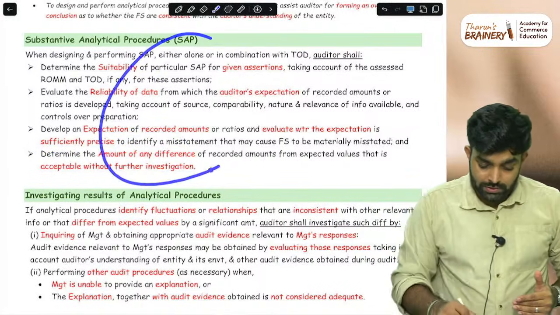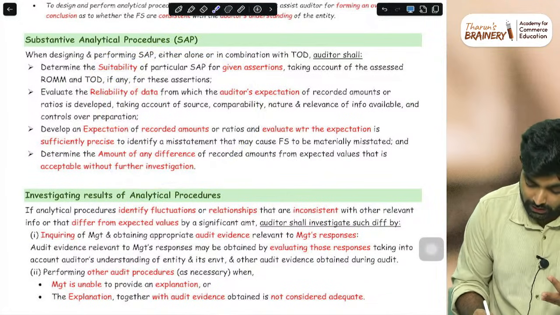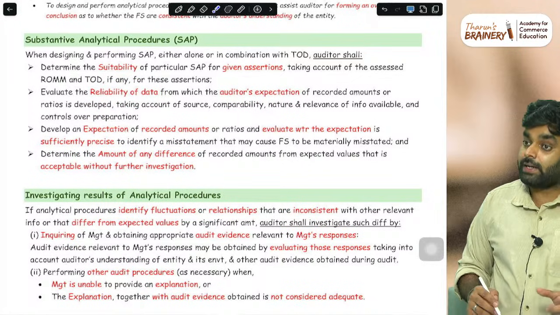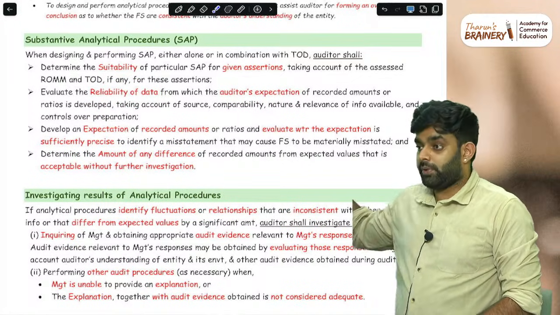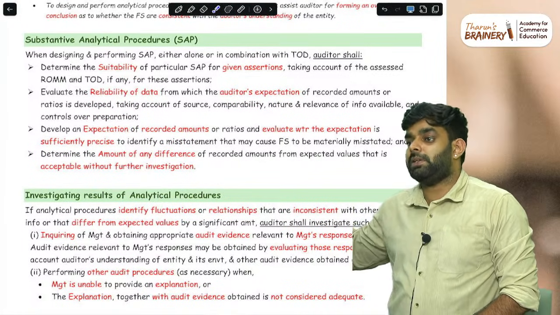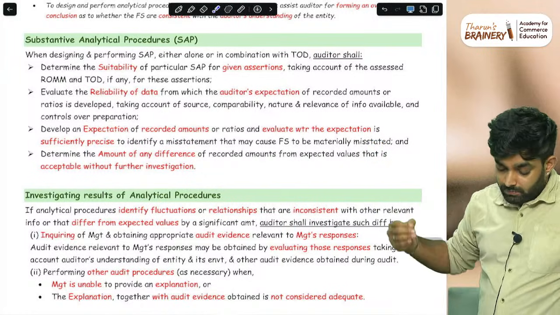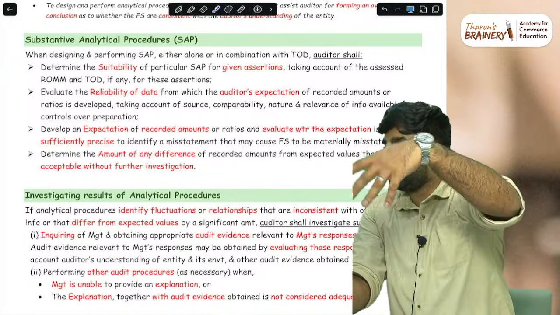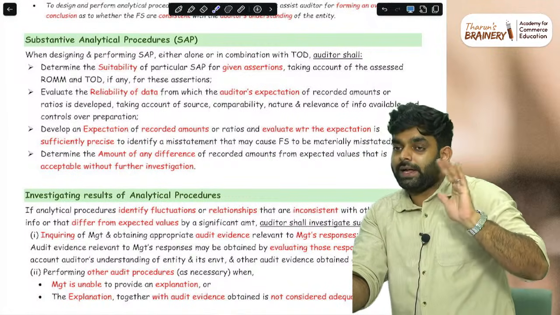So these 5 points you have to study, plus how to determine the suitability and how to check the reliability. That is also a question. In the exam, a sole question coming from 520, the chances are normally small, but still if you are studying all the standards and going through 520, they may ask a situation like the employee situation, where the auditor was given the data but the data actually has a problem.